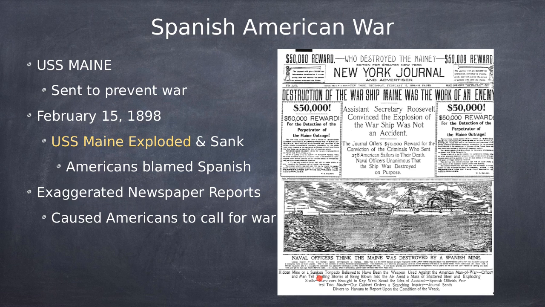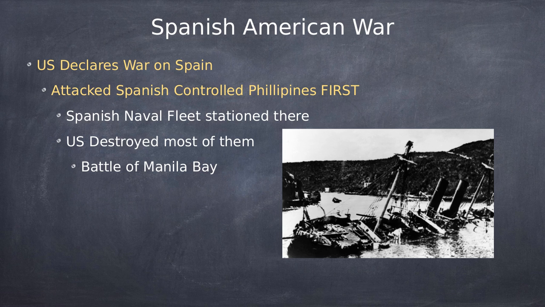It didn't help that the newspaper reports exaggerated what happened. The newspapers put the blame on Spain, but there was no evidence that Spain did it. There was no evidence who did it. So it could have been anything. It could have been a faulty thing on the ship. It could have been Spain who blew it up. It could have been anybody who blew it up. But the newspapers in America blamed the enemy, which was Spain at the time, and that caused the American people to call for war. So once that happened and American people wanted war, the United States declares war.